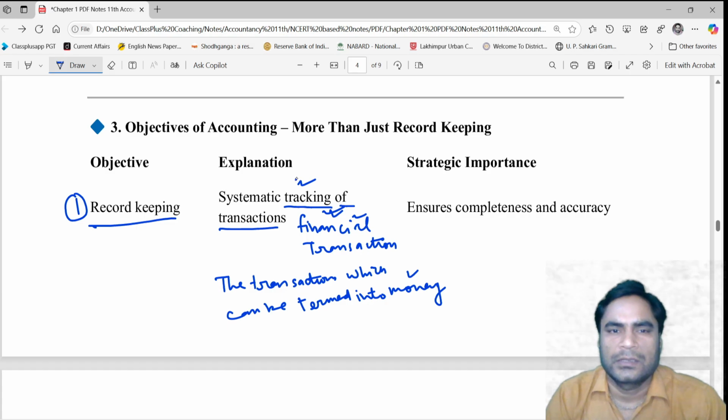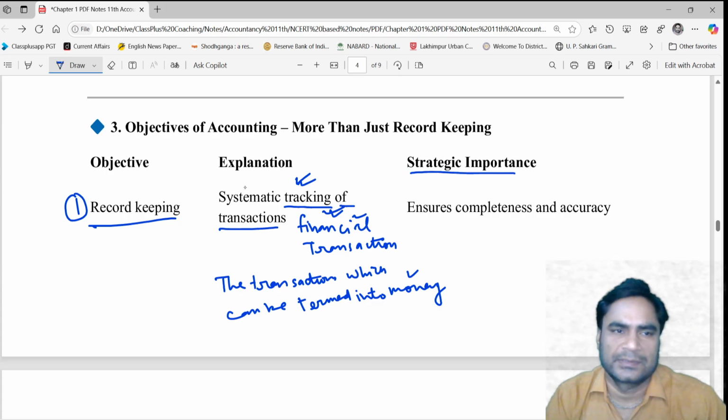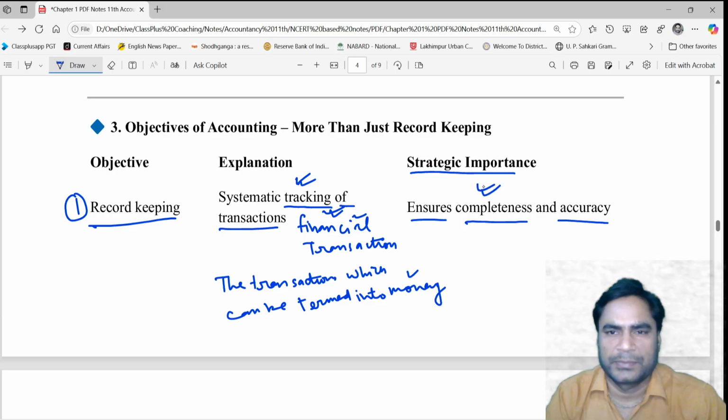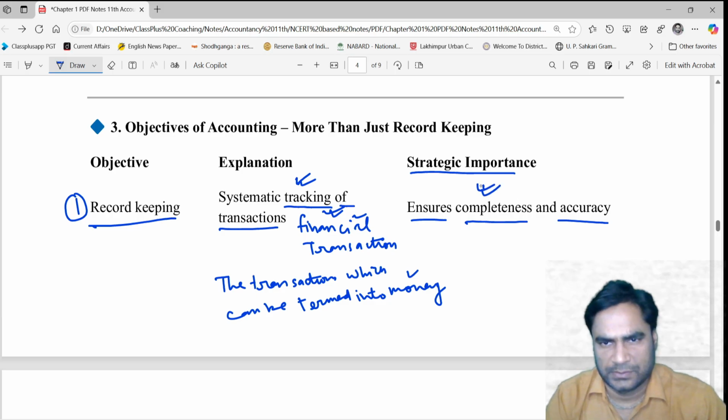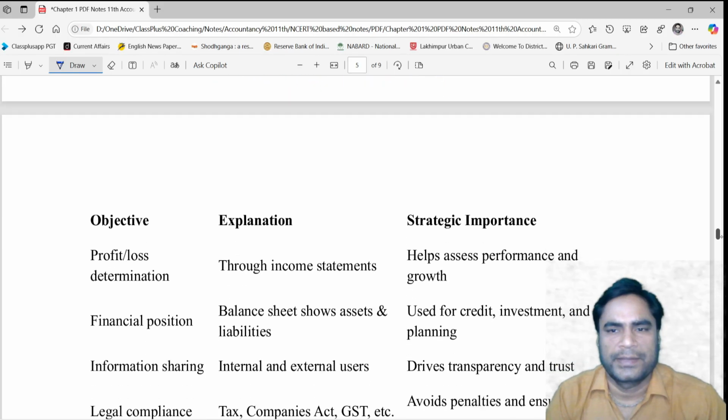Tracking means when which transaction happened, date wise, the record should be there, a systematic record should be there. The strategic importance of this objective is it ensures completeness and accuracy. All the business transactions are recorded, so complete information is maintained, and that too with accuracy. So this was the very first objective, and let's move towards the next objective.